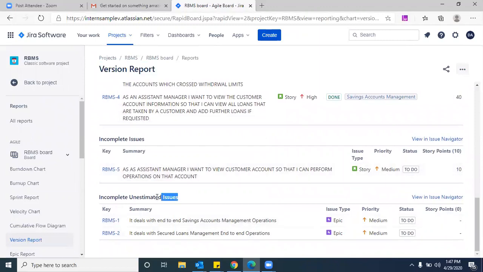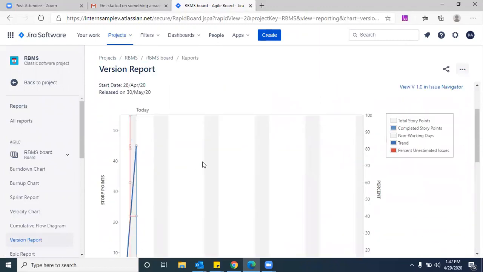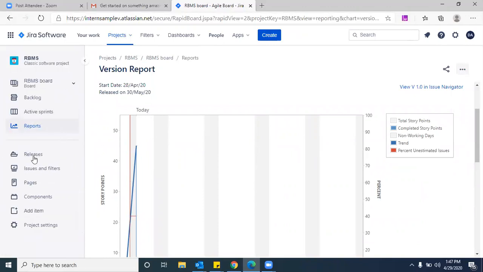Can we download this report? No, you have to take a snapshot. Downloading is not possible. You can take a snapshot and add it to your documents.